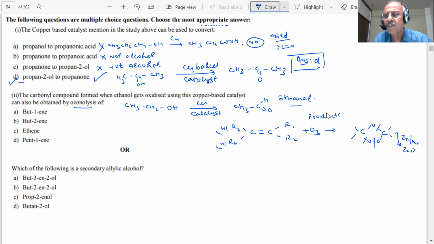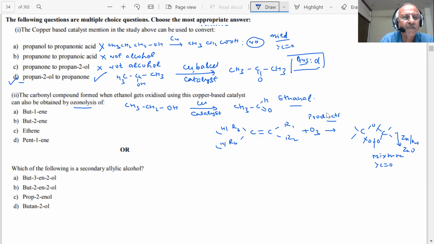What do you get here? A mixture of products. A mixture of carbonyl compounds, aldehydes. So now what is our choice, student? What is the correct answer? We know it. Tell me what is the answer.